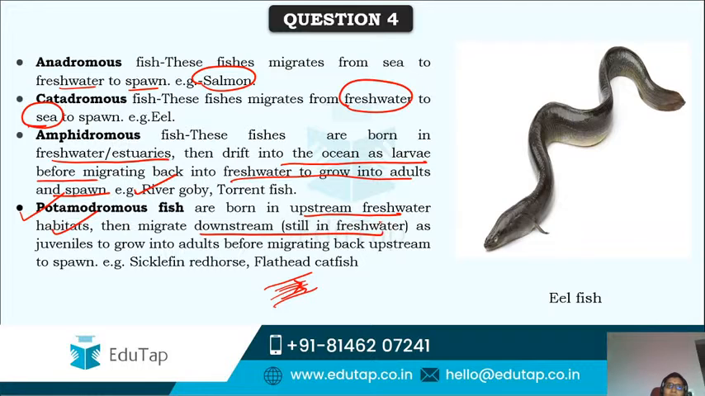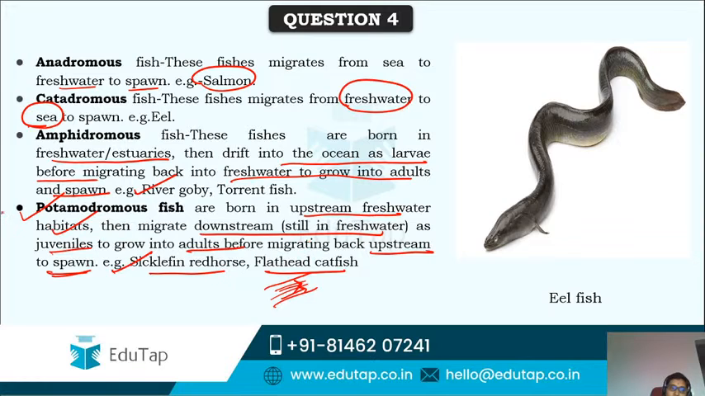It's not that they are moving from fresh to marine or marine to fresh. They are in freshwater only, but they are born in upstream freshwater, and they are migrating downstream as juveniles to grow into adults. Again they migrate upstream to spawn. Examples are sickle fin red horse and flathead catfish, sorry.